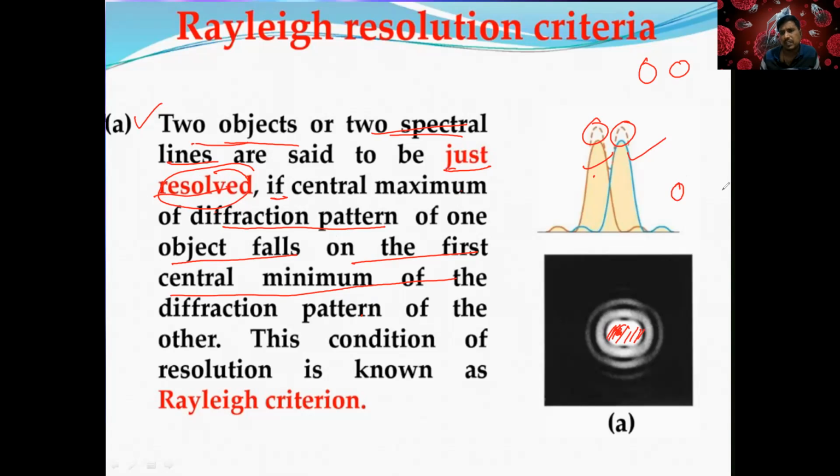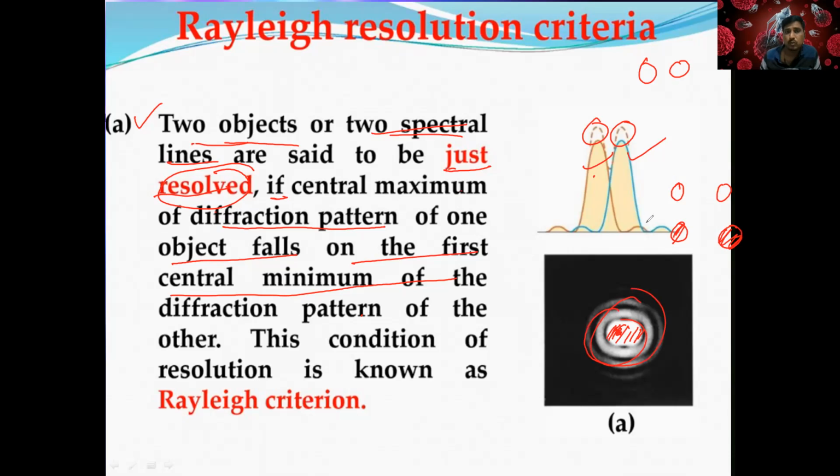So two objects unnai beta, you have the central maximum of this, central maximum of this. If they both coincide, we call it as a Rayleigh resolution criterion. So two object fringes same vaste, we call it as a Rayleigh resolution criterion.